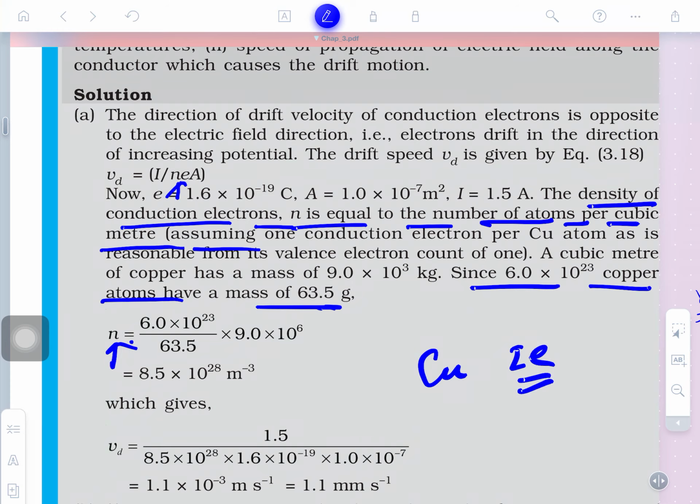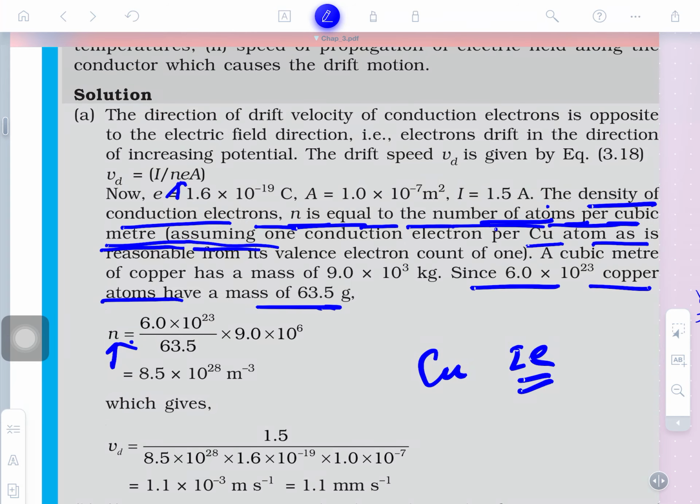So, so many atoms, so many conduction electrons are there. The density of conduction electrons N is equal to the number of atoms per cubic meter, right guys. So, number of atoms together equals the number of conduction electrons. So, we are to find out the number of atoms finally, clear.